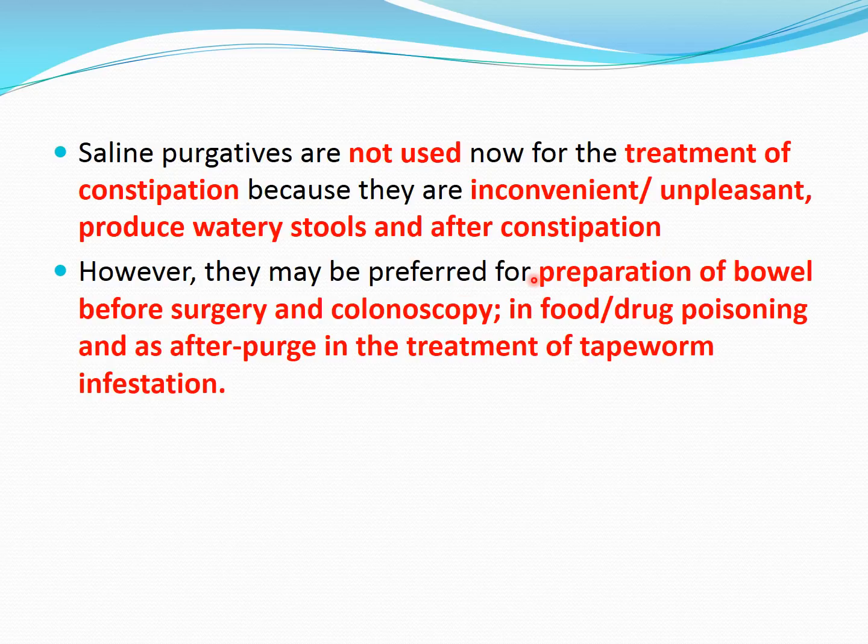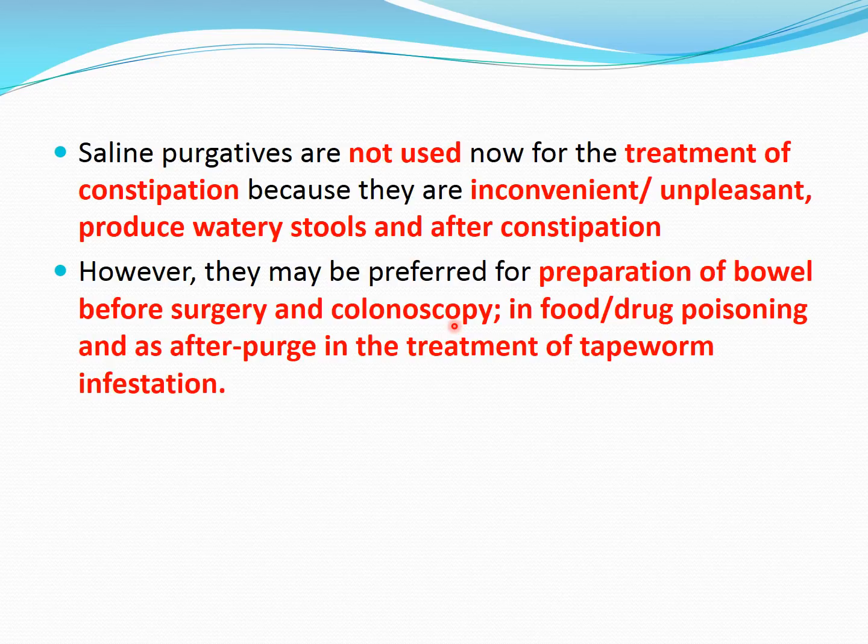They may be preferred for 3 uses. First, preparation of bowel before surgery and colonoscopy. This is not proper constipation, but it comes under the heading of increasing the motility of the colon. When we have to prepare the bowel for surgery or colonoscopy, we want to completely empty and evacuate the bowel. For this, osmotic or saline purgatives are used.